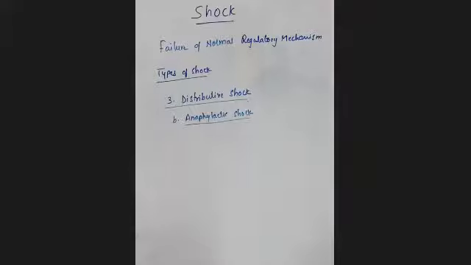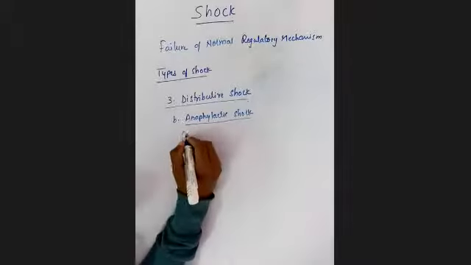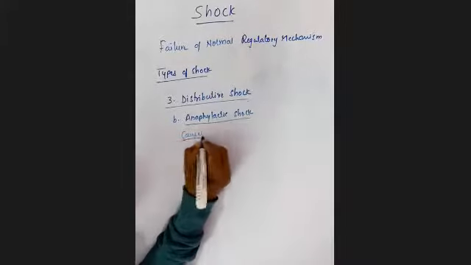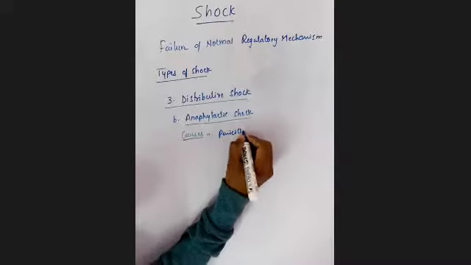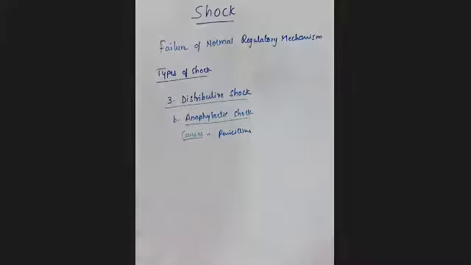Whenever any antigen is present inside our body, in response to that antigen, if there is any severe allergic reaction inside our body, it may lead to this kind of anaphylactic shock. And among the causes is penicillin. Penicillin is not responded to by all individuals in the same manner, so some individuals are more allergic to penicillins.